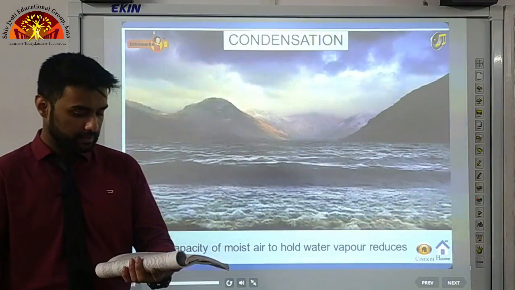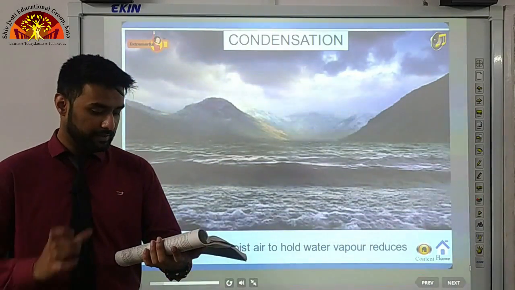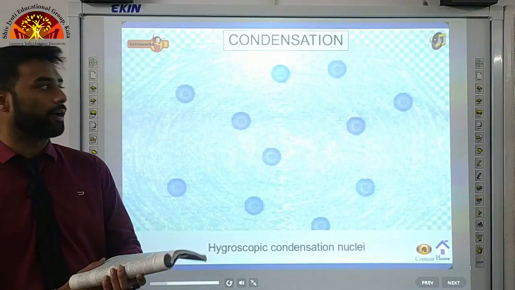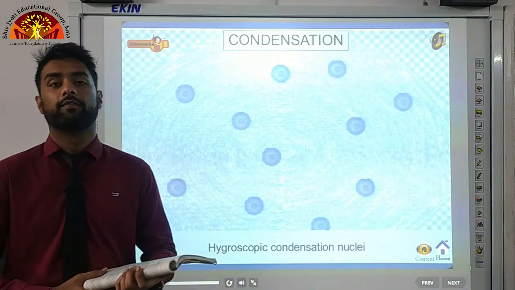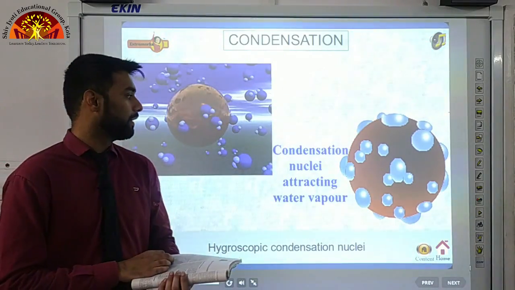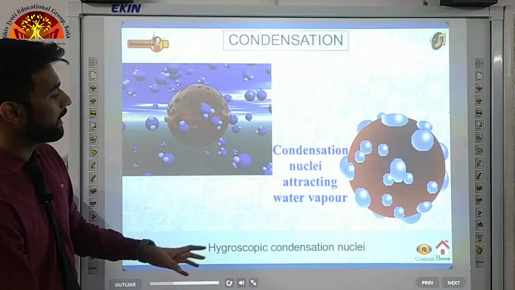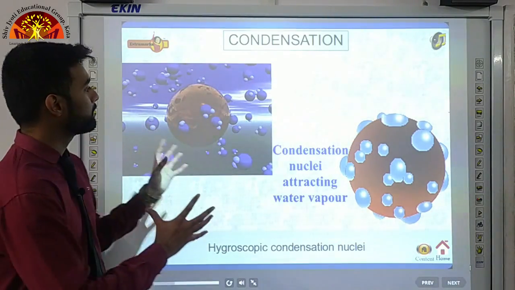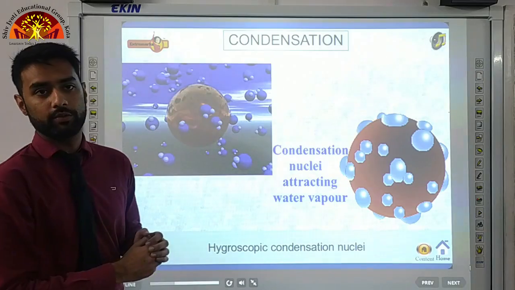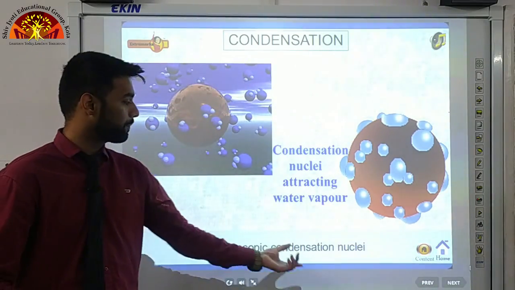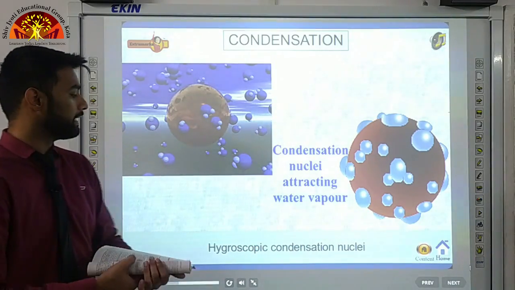Condensation also takes place when the moist air comes in contact with some colder object, and it may also take place when the temperature is close to the dew point. Condensation also takes place when there is so much moisture in the air. Now, as you can see, condensation nuclei are attracting water vapor. This is dust particle here, and the dust particles are attracting the water molecules to them. They are called hygroscopic condensation nuclei, as we have already discussed.